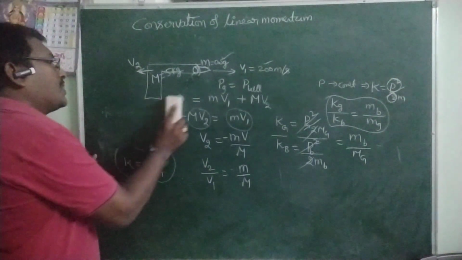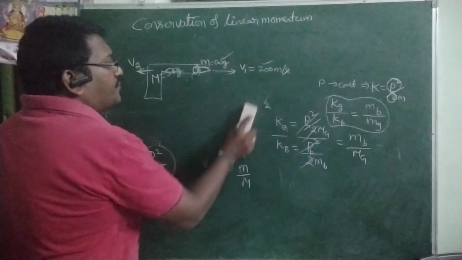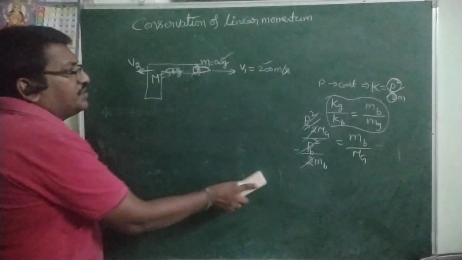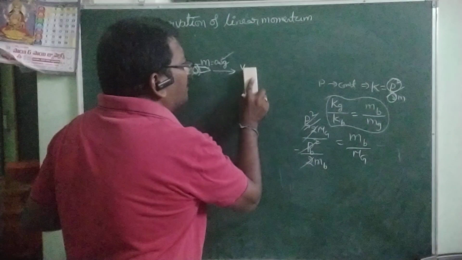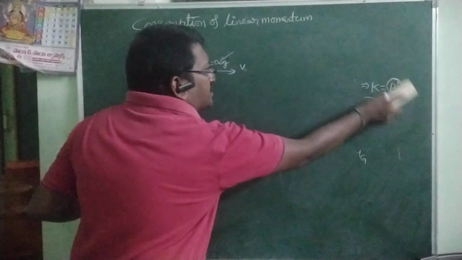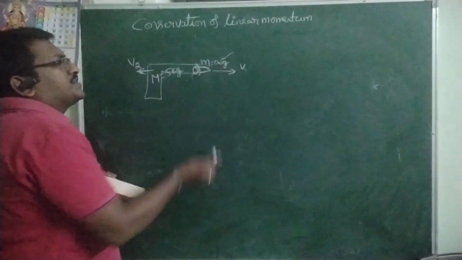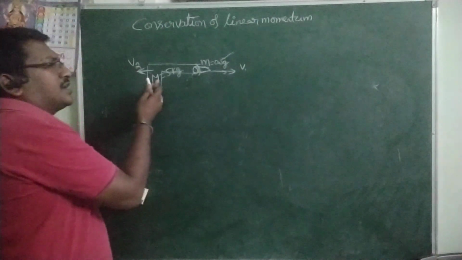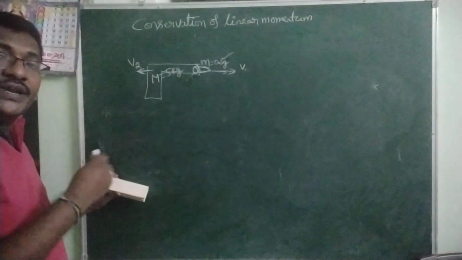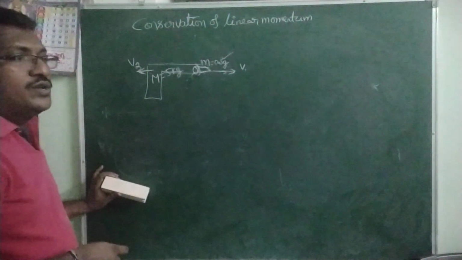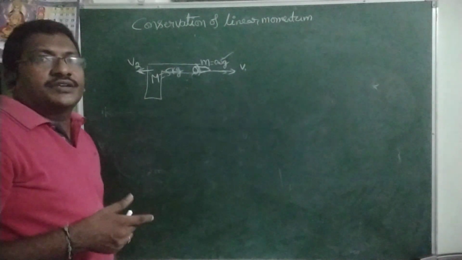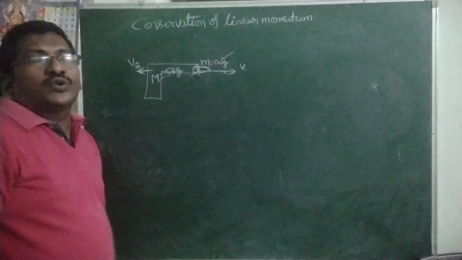For example, a bullet is fired from the gun with velocity u or v as you wish, with velocity v. When the bullet is fired from here, what happened? The gun is recoiling back with some speed and with some force. So that's why when firing, you are supporting the gun against your shoulder.